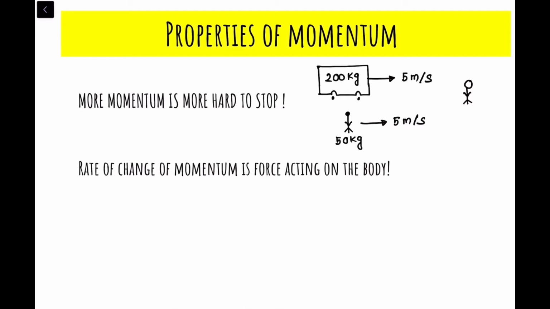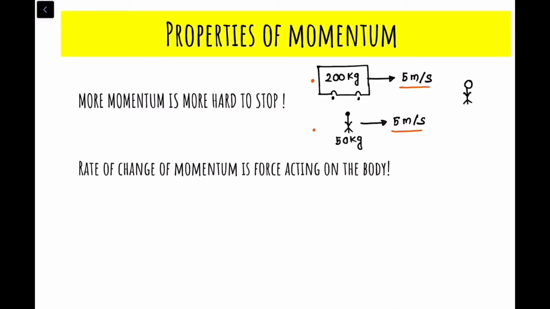No, you can't obviously stop the bus, right? But can you stop the other person that is running towards you with a speed of 5 meter per second? Yeah, if you try, you can stop the other person, but you cannot stop the bus. Okay, if you even try to stop the bus, you'll be crushed by the bus, even though they are moving with the same velocity, right? So why is this anomaly coming? Why can't you stop the bus but you can stop the other person who is running towards you? This is because of momentum.